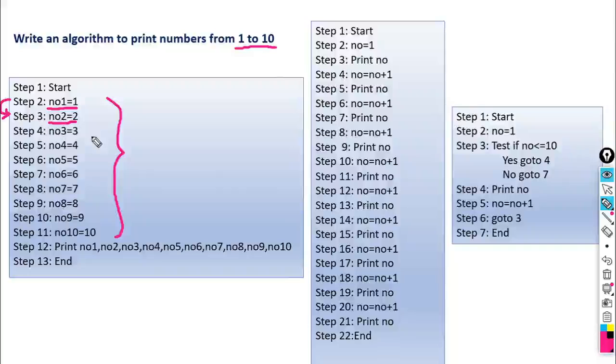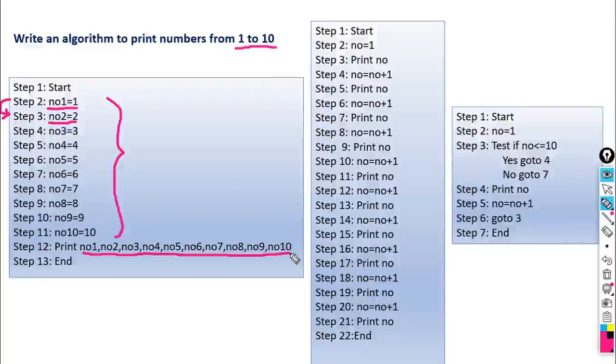Then once we assign these values, we have to put them on the screen. So how can we do it? By using an output statement. So what is the output statement here? Print. And how many variables do we want to put here? Total 10 variables are there. So we are using print no1, no2, 3, 4, 5, 6, 7, 8, 9, 10, like this.